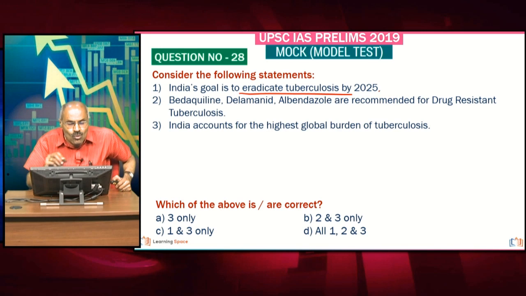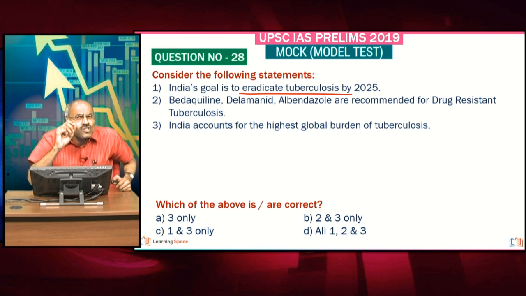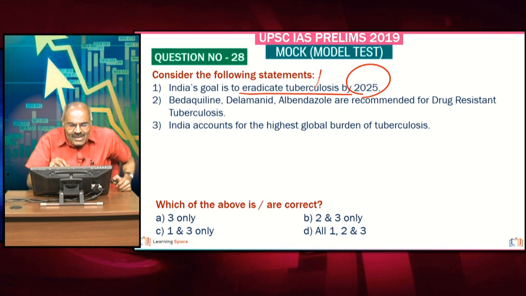Then India's goal here, friends, the catch is in the first statement. It is elimination, not eradication. There is a huge difference between elimination and eradication, right? And please look for the difference. India's goal here is to eliminate tuberculosis by 2025. But in the statement it is mentioned eradication, that is the catch.